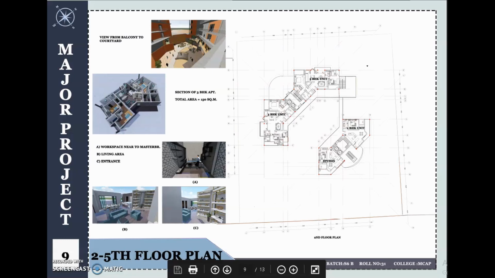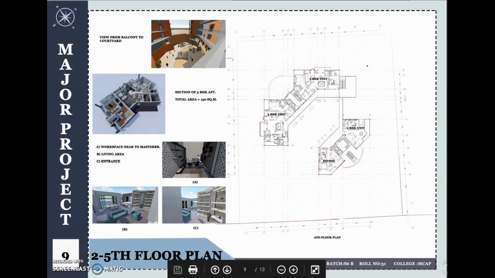Second to fifth floor plan. This floor contains one 3 BHK, one 2 BHK, one studio and one 1 BHK apartment. Each of the rooms has a separate work zone and family living. On the left is the family living area and on the right is a master bedroom with the study space near. The 3 BHK has 150 square meters, and the 2 BHK has an area of 120 square meters.